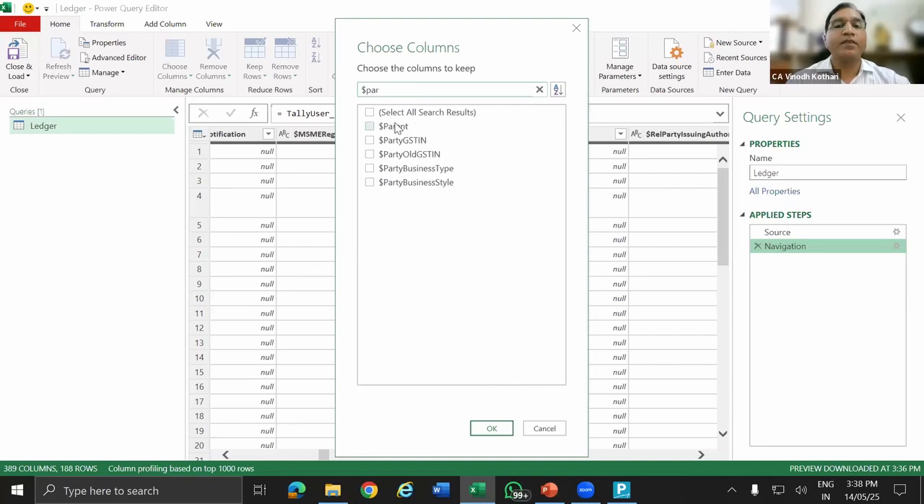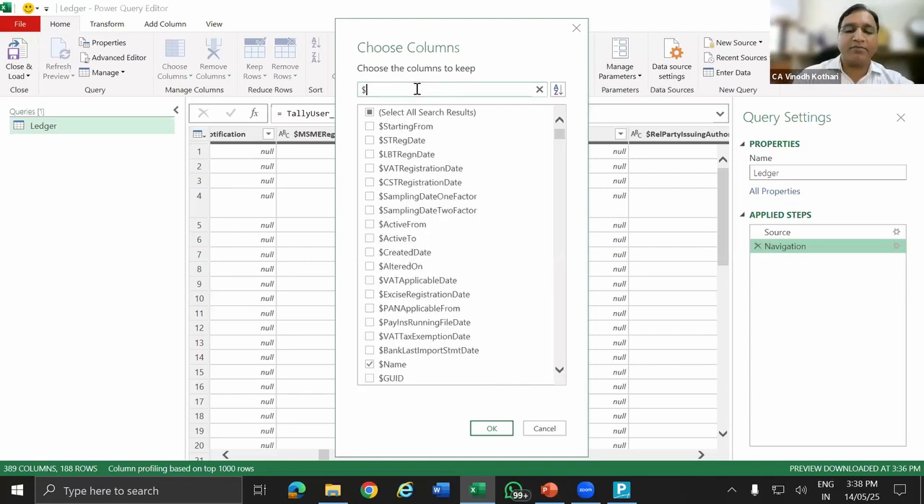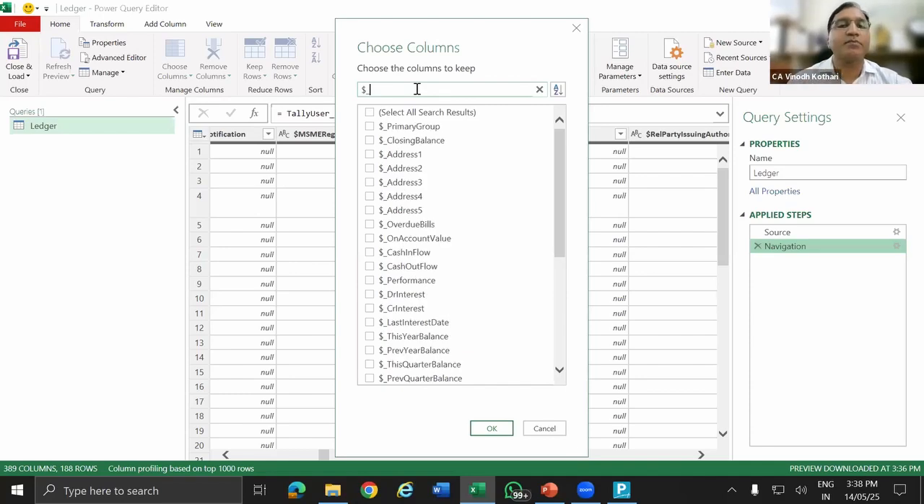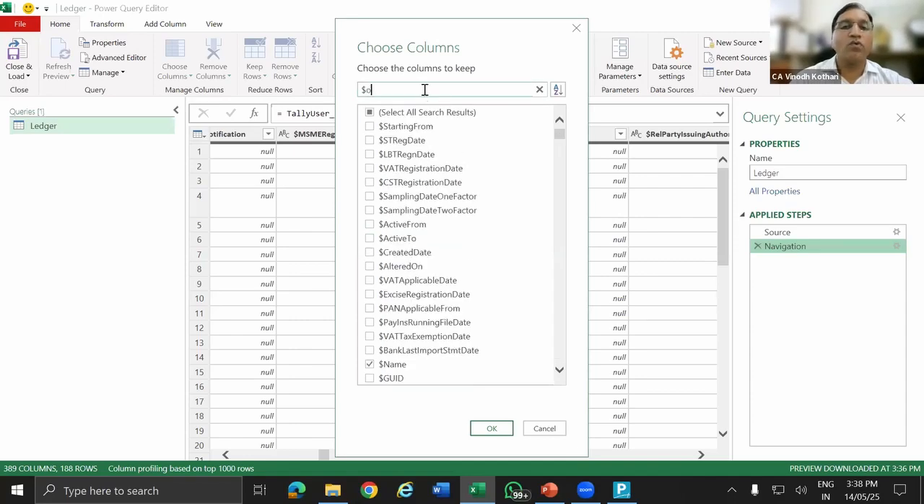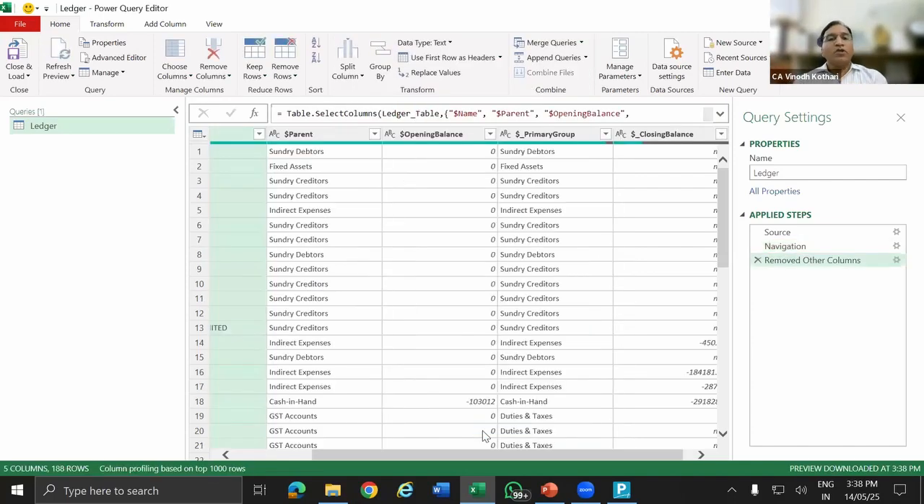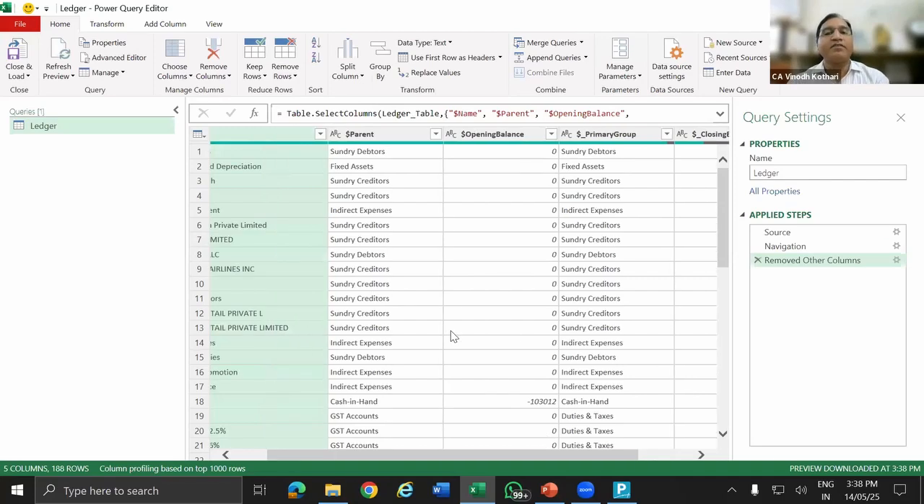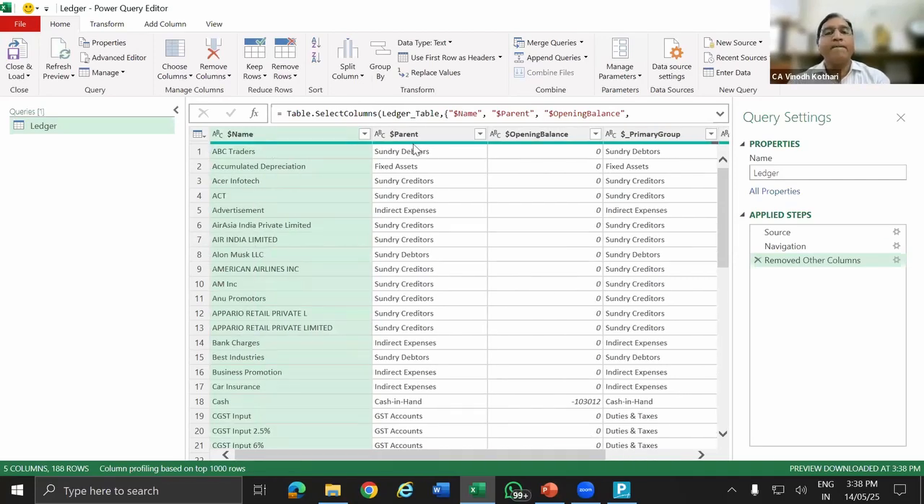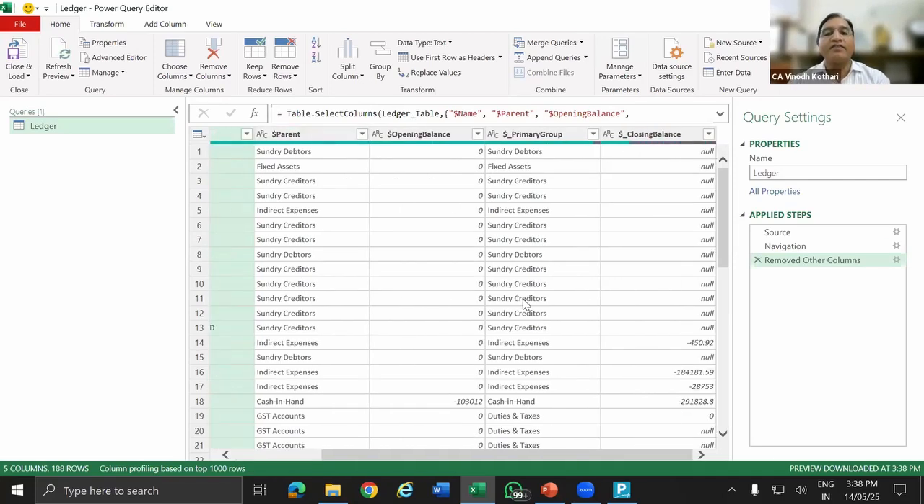Parent. So you have to be a little careful at the time of selecting. Sometimes this select and unselect is creating some problem. So this primary group, closing balance, and then we have to select the opening balance. I'll select this opening balance and okay. So now you see your trial balance is here: your ledger name, parent, opening balance, primary group, closing balance.